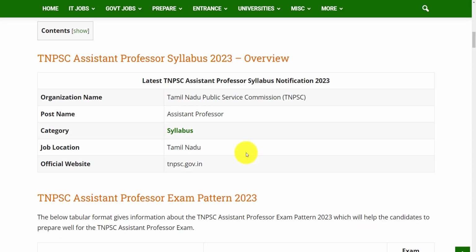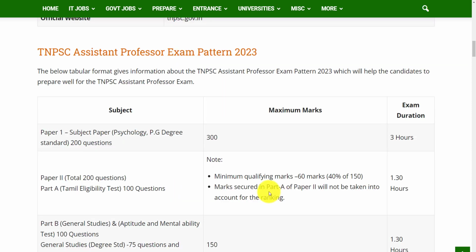And before going to the exam pattern, let's see the overview of this examination. The organization that is conducting this exam is Tamil Nadu Public Service Commission (TNPSC) for the post Assistant Professor, and the job location is Tamil Nadu. And if you have any queries, you can go through this official website tnpsc.government.in. Let's see the exam pattern.